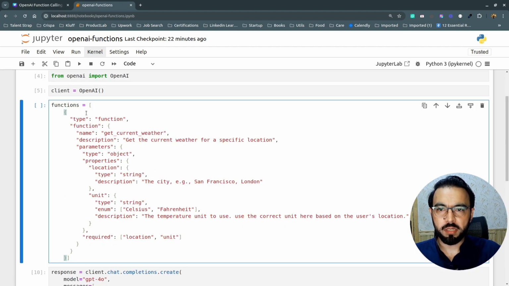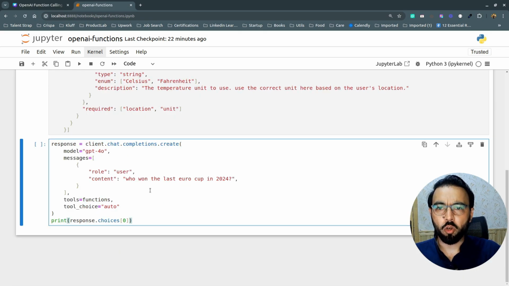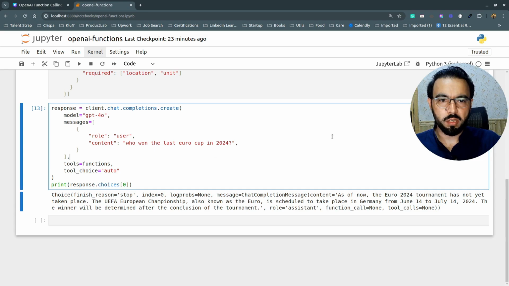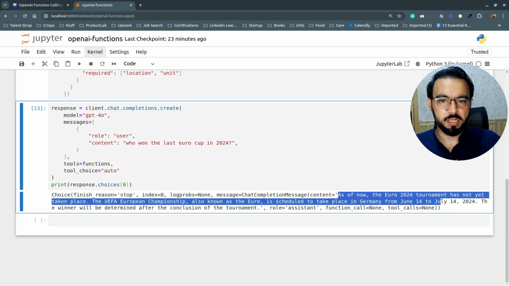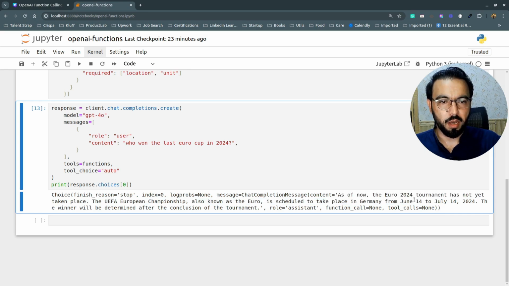So I'll run this cell just to make sure this variable is added to the stack list, and then I'll go back to my chat completion API call, and here I'm setting the function variables by passing them to the tools parameter. So let's see what ChatGPT responds if I'm passing my functions in the form of tools. So here you can see that the GPT model has responded the same way, which we have already seen, that it's explicitly responding that I don't have any information about 2024, and here you can see the function call is none and the tool calls is also none.